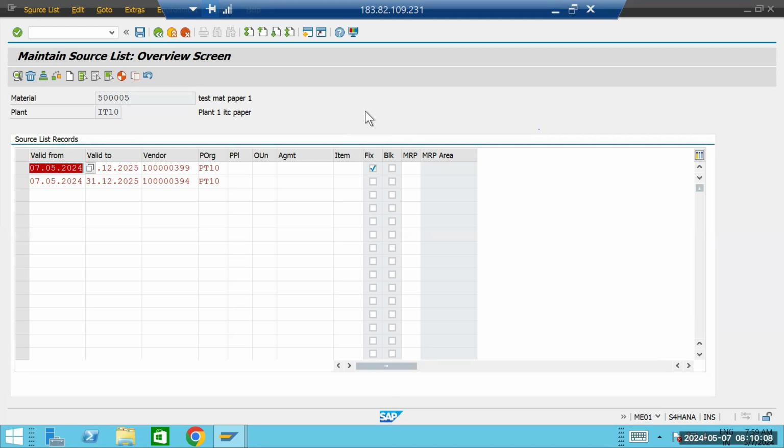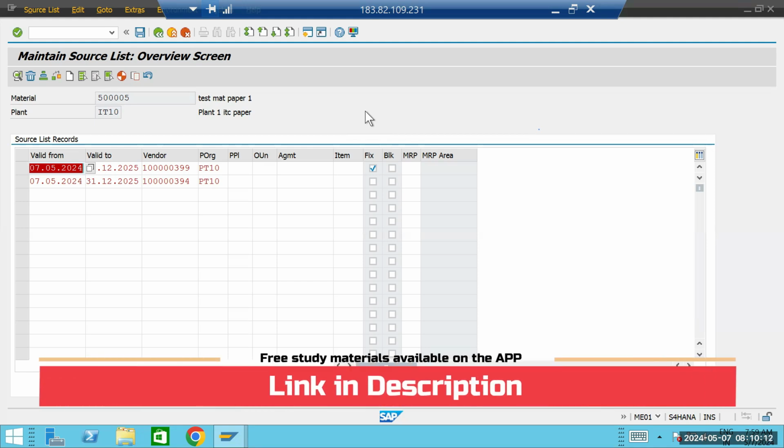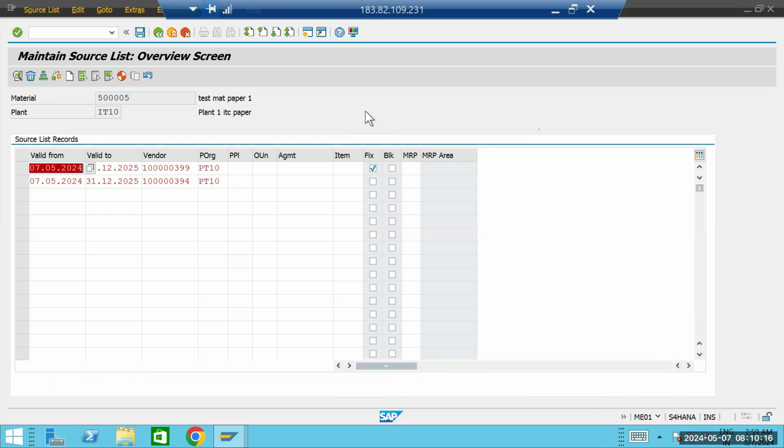So in that case, what will happen in bulk quantity is that all of your suppliers might not supply you the material at the same price, or there will be different conditions. Let's say the price will be different, or some vendor will give you a higher price, but they will be giving you the material immediately.